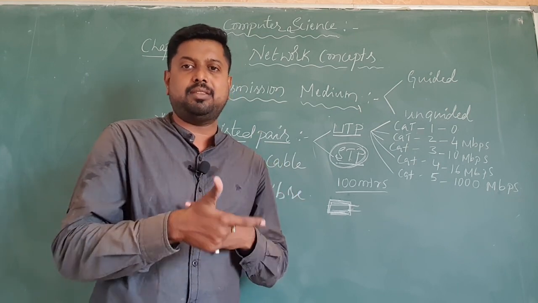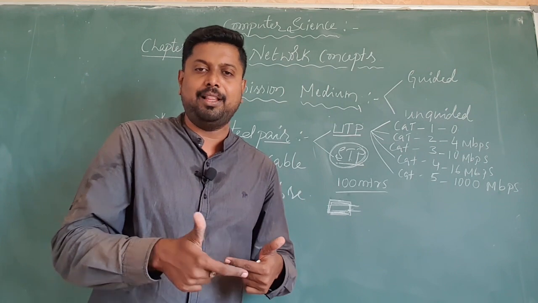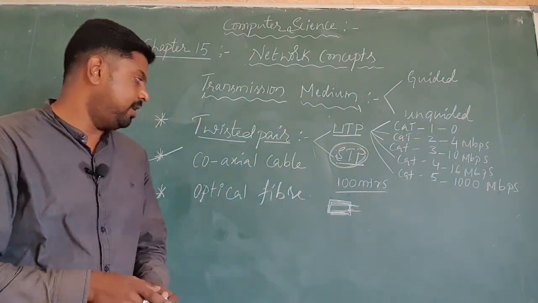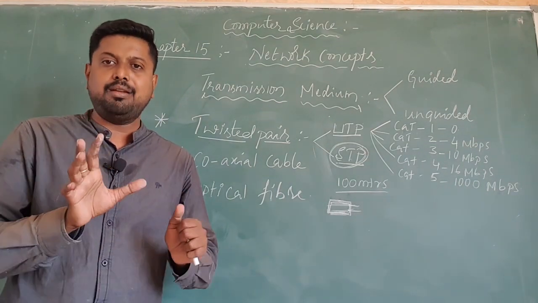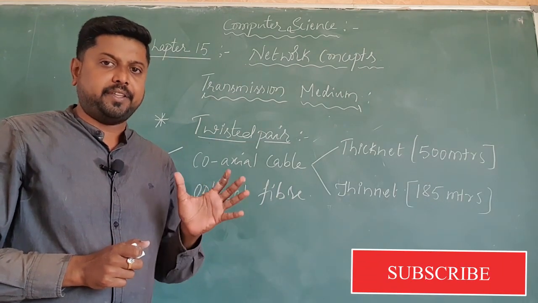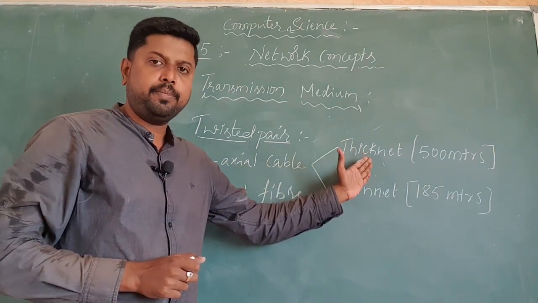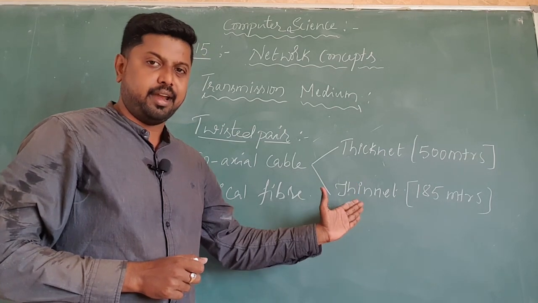Hence, to overcome this type of problem, we are using one more type of cable, which we call the second category, coaxial cable. So this is what we call the second guided media, coaxial cable. In the second category of guided media, the coaxial cable has two categories: one is thick net, the second one is thin net.